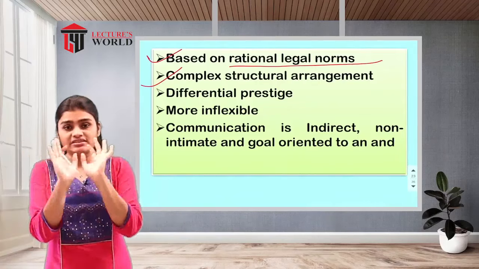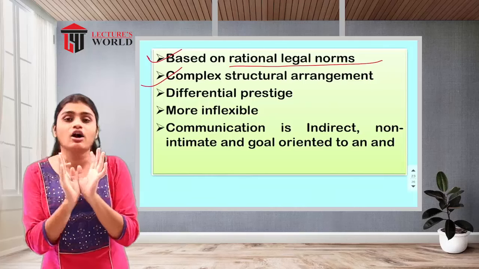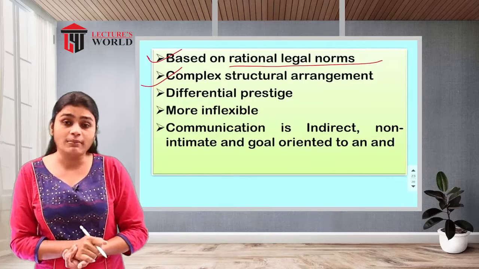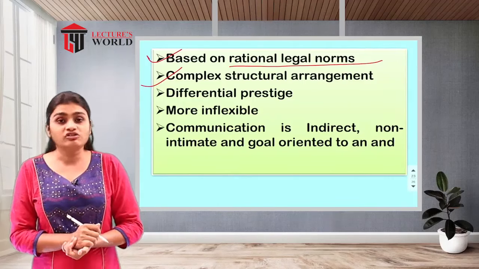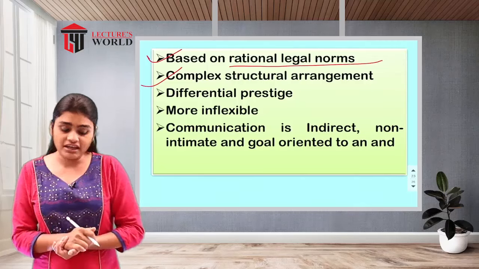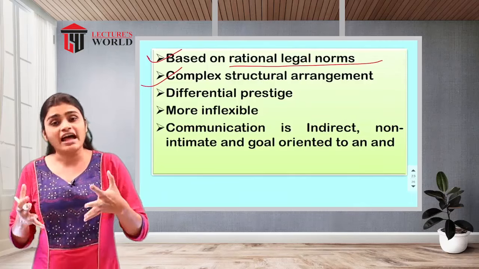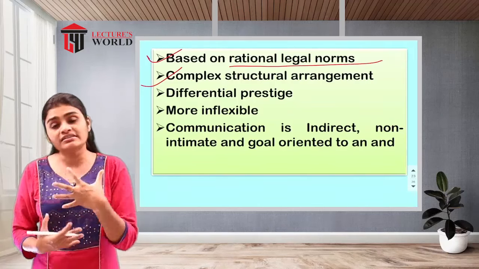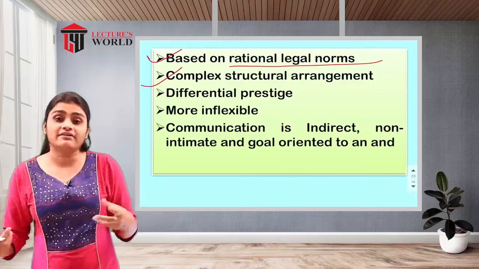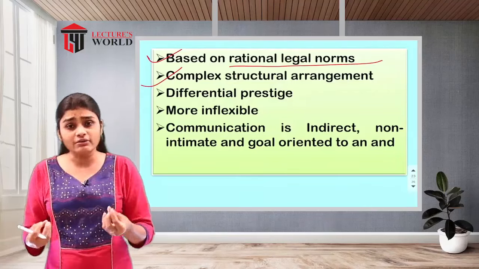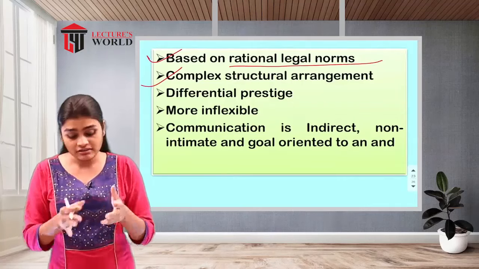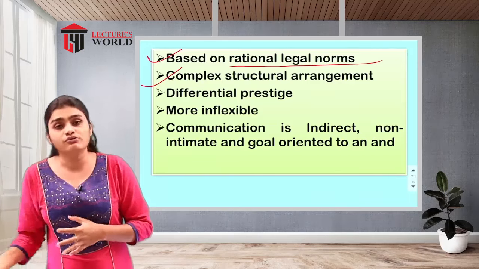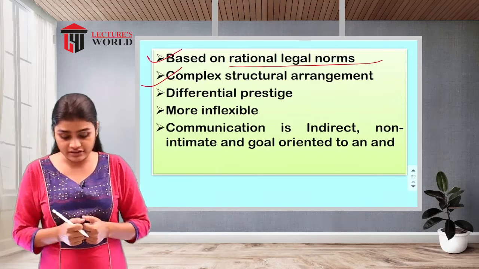That specific framework is the structure. A formal social organization has a complex structural arrangement because it has so many designations and positions, the responsibilities of individuals at each level are different, and the rules and regulations are different at each level. That's why it is called a complex structural arrangement compared to informal organization.